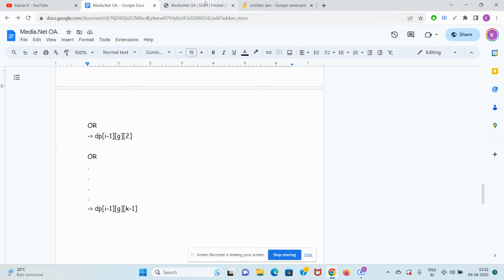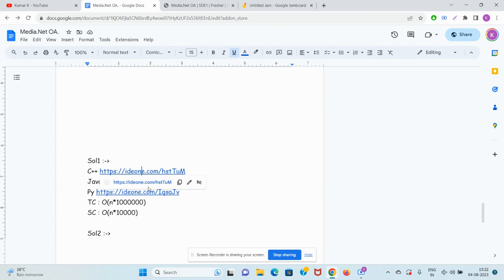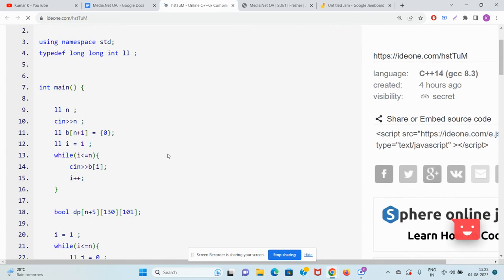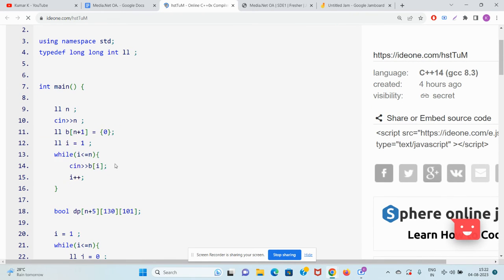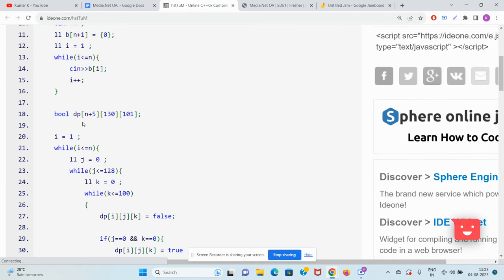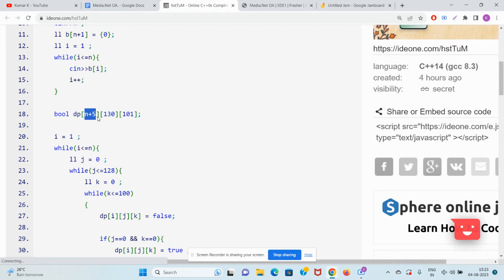Now guys, let's go towards the C++ code. Now the things are very simple. We have solved the problem. We take the input of the array. I declare a bool DP array. The first state will tell you which index of the array you are at, the second state will tell you which XOR you are trying to achieve, and the third state will tell you what the last element is. Now it can only be from 1 to 100. That's why the XOR will also be from 1 to 127 only.